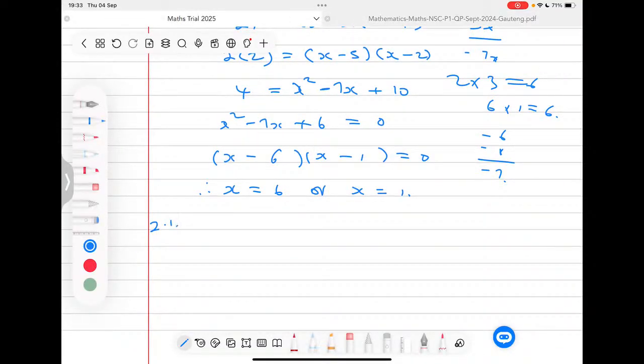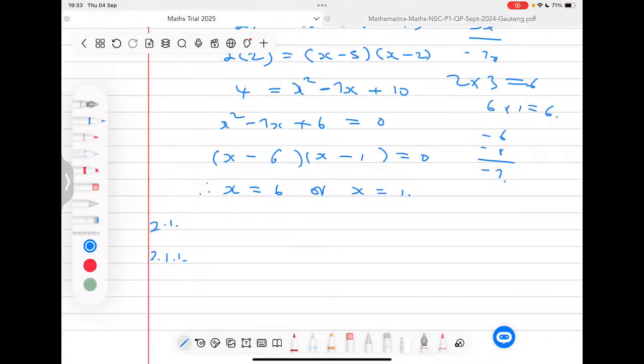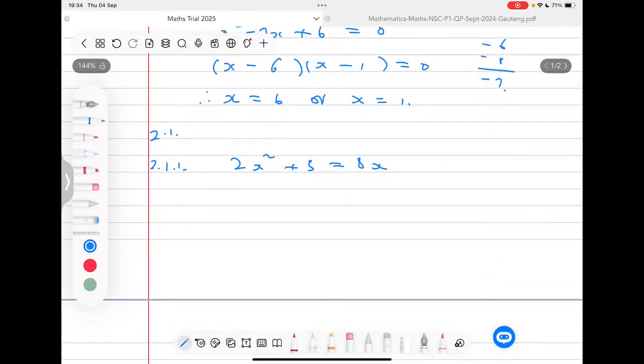Now the first question here is 2.1, so we are doing 2.1.1, right? And we are given here 2x squared plus 3x is equal to 8x. Now, the first thing that one would want to do here is really to group all the terms on one side, so that we have them in a standard form. You always have to put the standard form, and they give you a mark actually for writing that standard form.